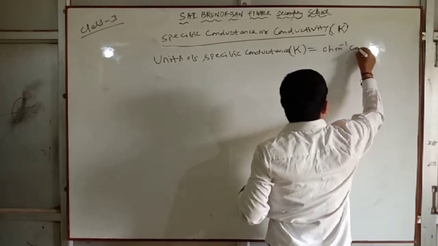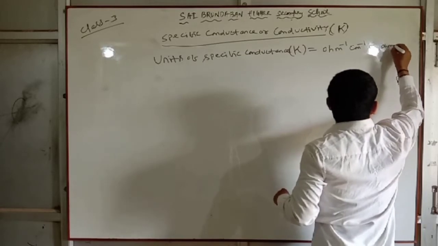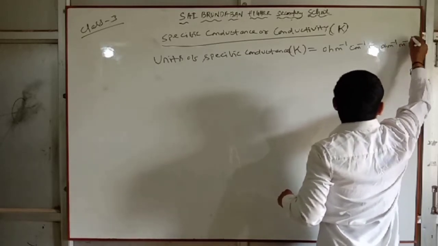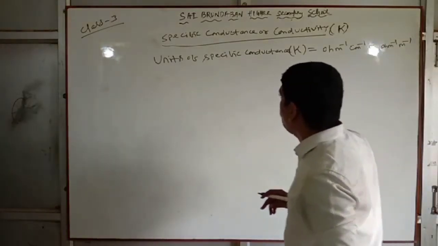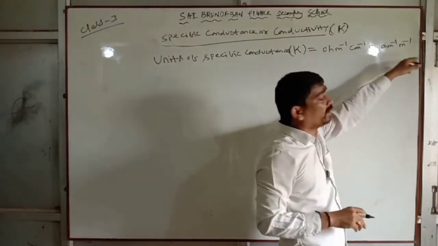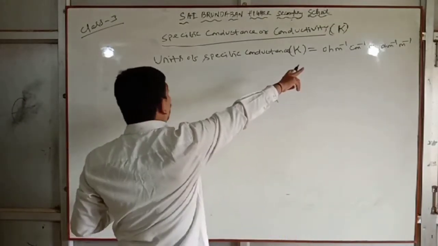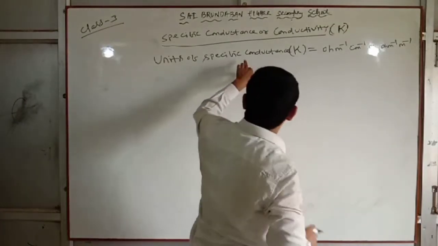Units of specific conductance kappa equal to ohm inverse centimeter inverse, or ohm inverse meter inverse. These are the units of this very important specific conductance.